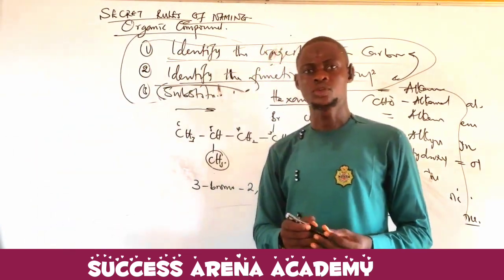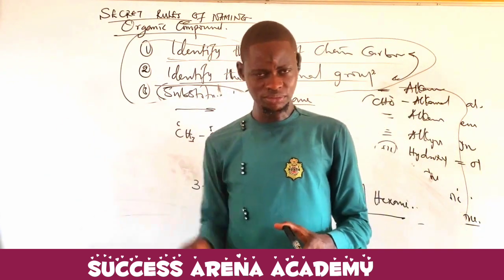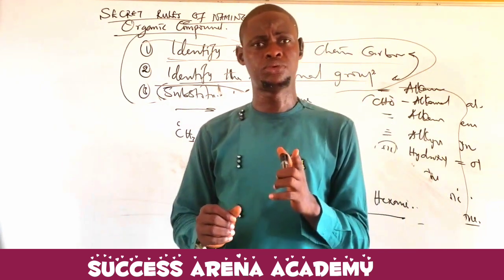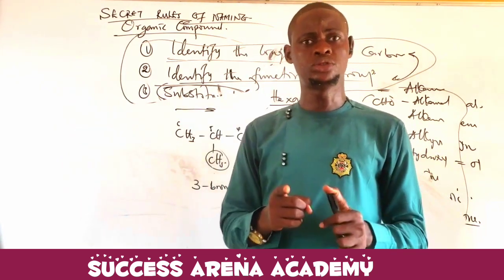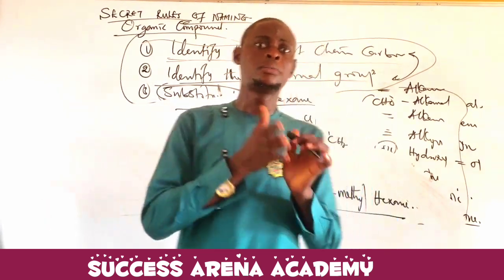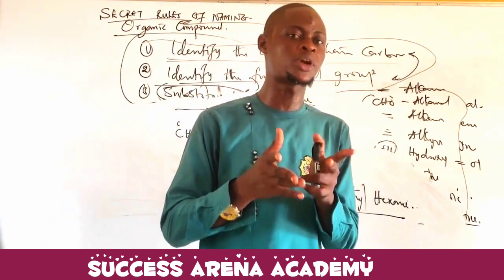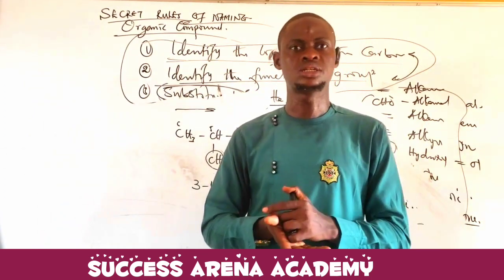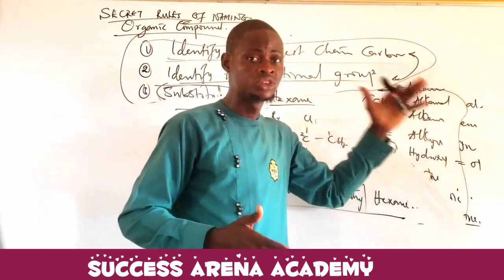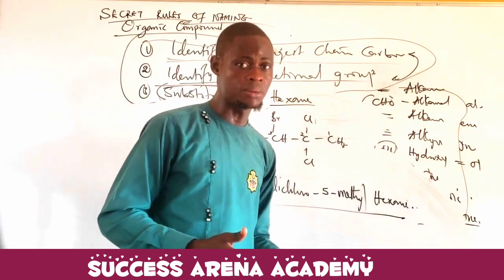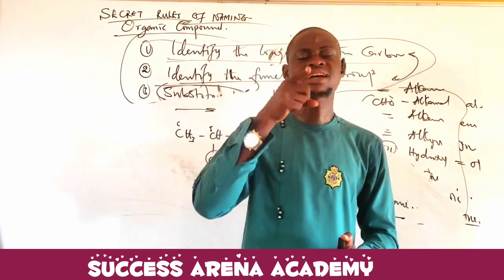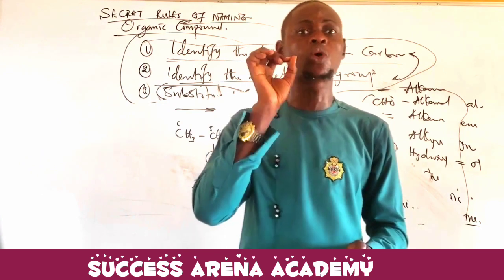Rule number 4. Okay, I think this should be rule number 5. Rule number 5. A functional group that is found in a compound must be given preference to a substituent. Altogether, a functional group in a compound must be given preference to a what? Substituent. What does that mean? Simply means one will see a functional group. You know, I said the functional group might be double bond, triple bond, or alkanol, or any of them. Whenever they are found in a compound, you are going to number the carbon. You are going to give a carbon that is carrying that functional group the lowest numbering.